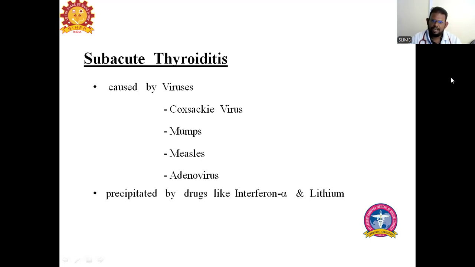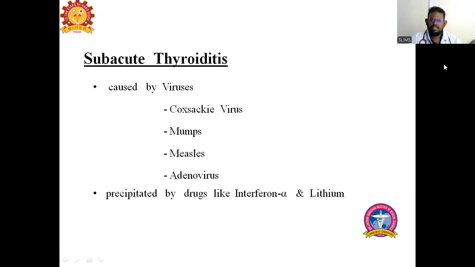It can also be precipitated by drugs like interferon or lithium.